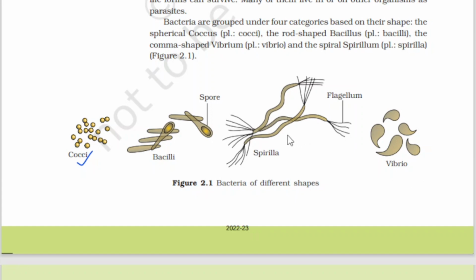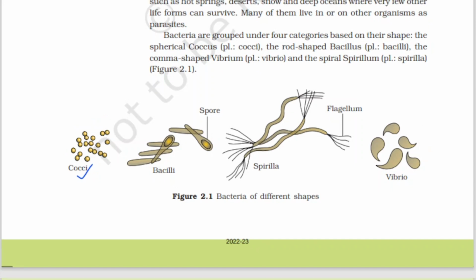Sometimes questions will be asked based on the images also, so we need to look at the images properly. Here these are simple representations, but in certain images they are complicated, with different parts. So we need to remember such drawings also.